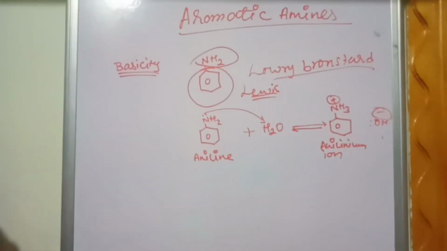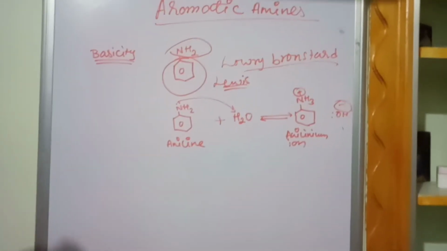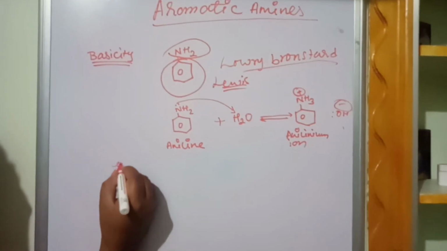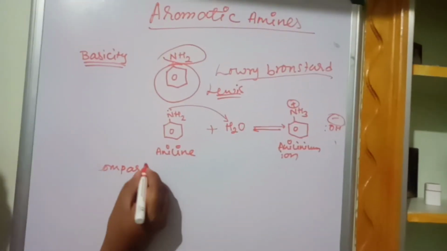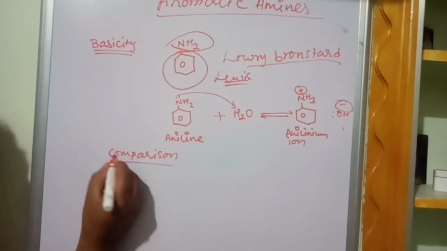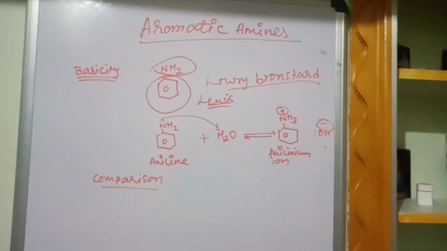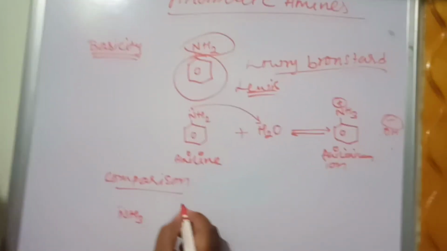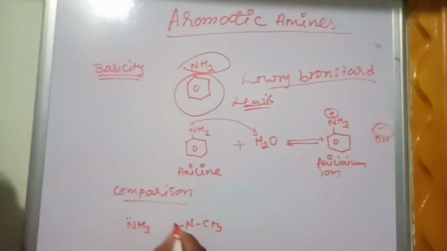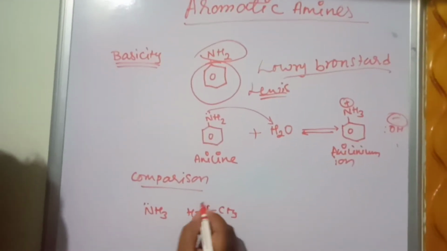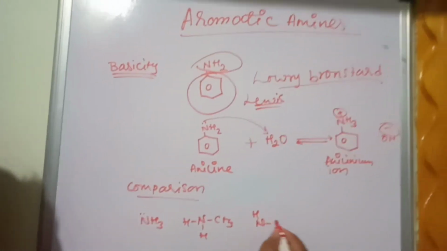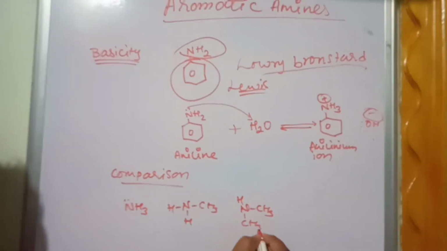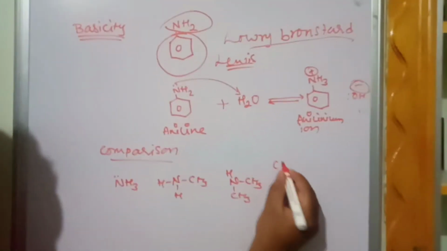Now we have aliphatic amines and aromatic amines. Let us compare the basicity of amines, the aliphatic amines with the aromatic amines. Among aliphatic amines, ammonia is there, then you have methylamine, dimethylamine, and trimethylamine.